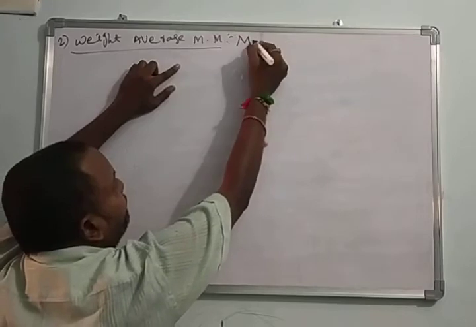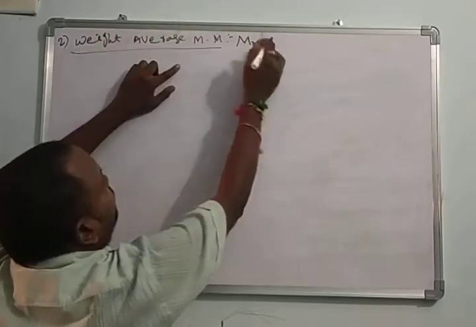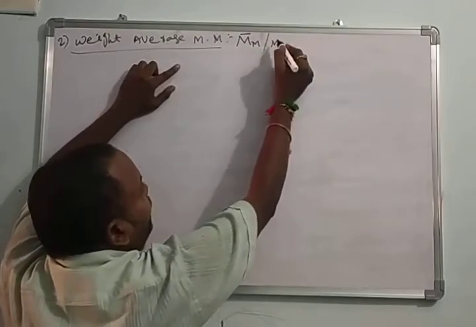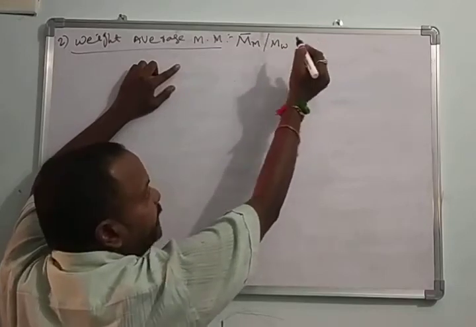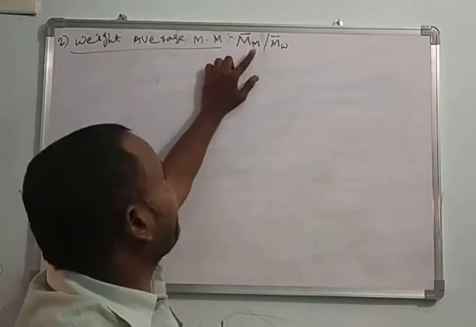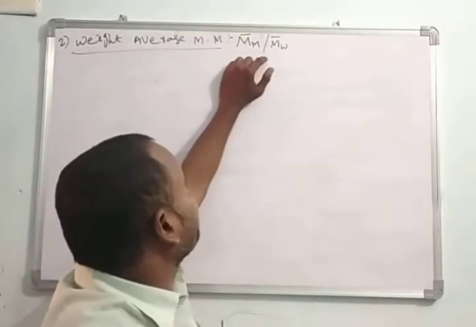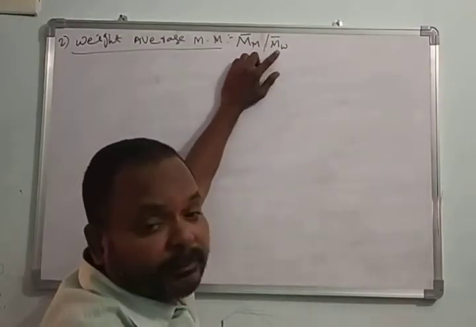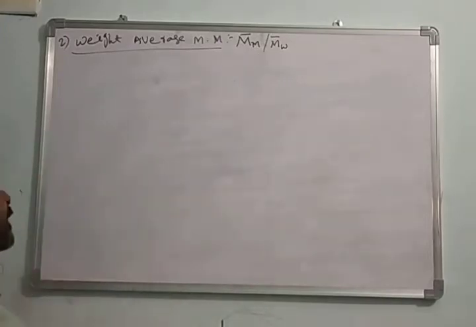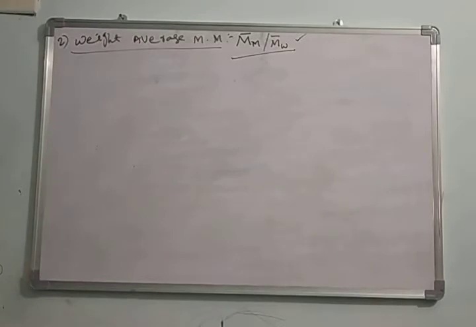Molecular mass means M, and mass means if you use mass here, we use the M bar average. Or one more symbol is there, Mw. Weight means w and here the symbol bar. If you use mass average molecular mass it means M bar. Weight average molecular mass means Mw bar. These are the different representations for the weight average molecular mass.